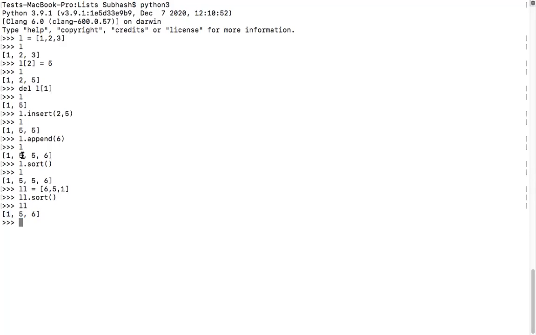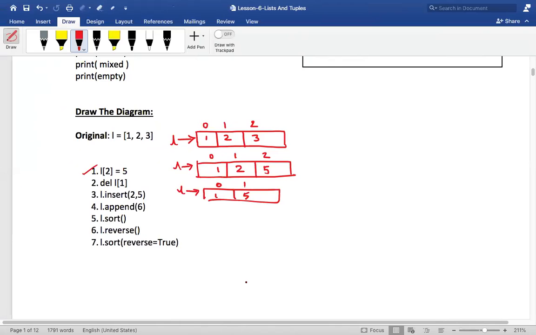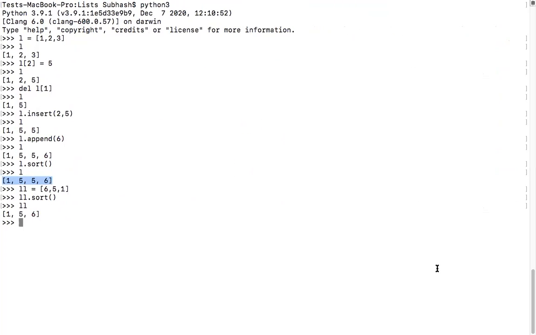Now, in our example, what is the current list value? It is 1556, isn't it? Right, cool. Next one, L dot reverse. What will L dot reverse do, my dear friends? The current value of L is 1556. I want to reverse. L dot reverse, and now I'll print L. Did you see that it got reversed now? It became 6551.